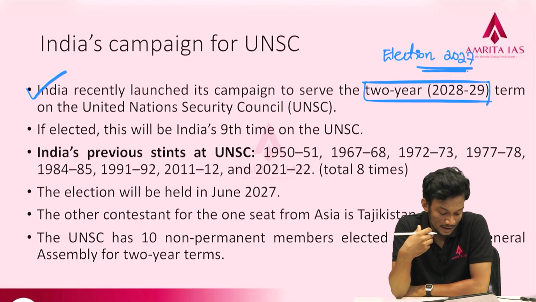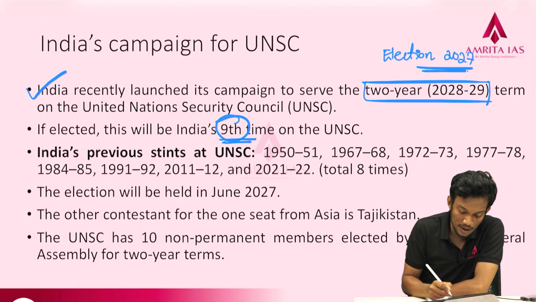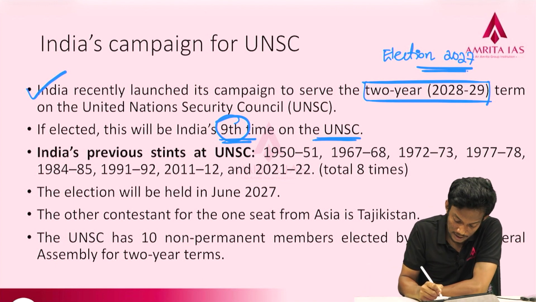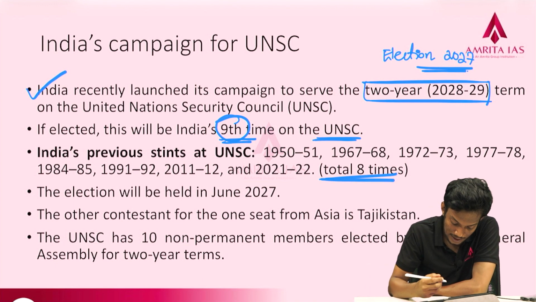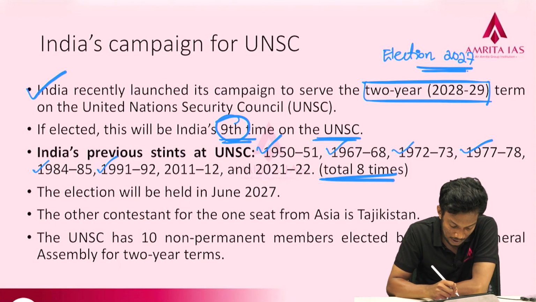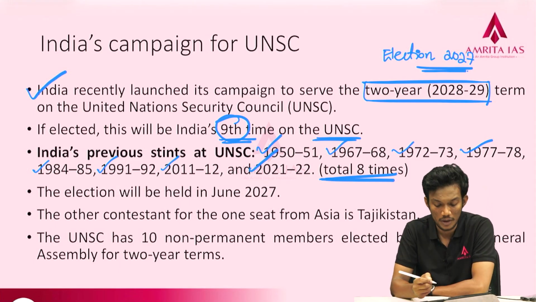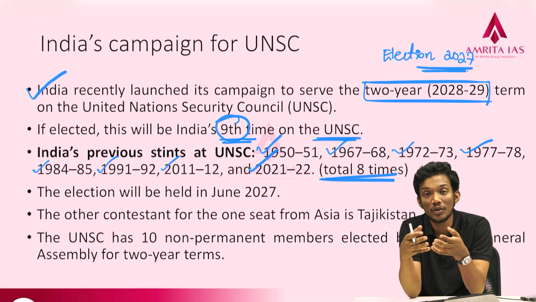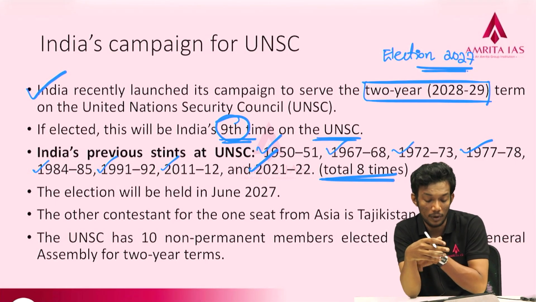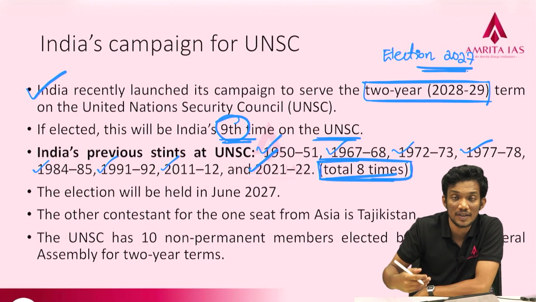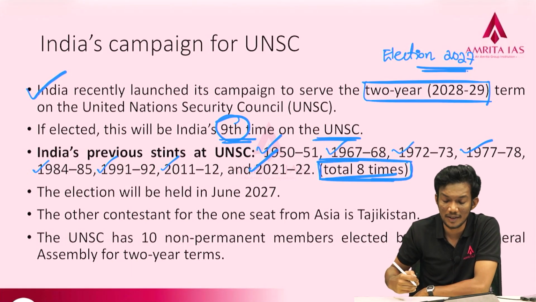See, if elected, it is going to be India's 9th time at the UNSC as a non-permanent member. So India had previously 8 stints at the UN. Let's see, 1950, 1967-68, 72-73, 77-78, 84-85, 91-92, and 2011-12 and 2021-22. So there were 8 times when India was elected to this non-permanent seat before. Okay, so this is again a prelims question that can be asked. How many times has India previously been elected to the UNSC non-permanent seat?